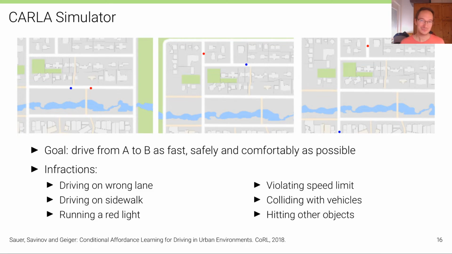Therefore, our goal, of course, is to go from A to B without doing any or with doing as little as possible of these infractions here. And the question now is, which affordances do we need to implement such a driving behavior?